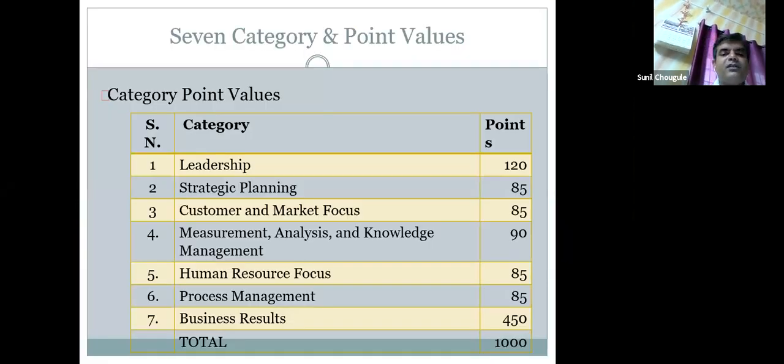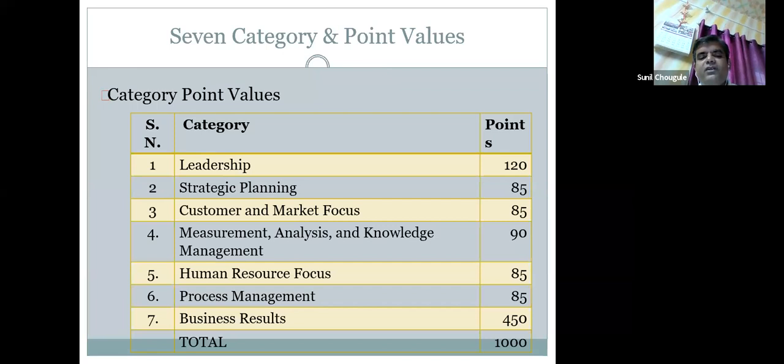So this is what relevant with 7 category and point values: leadership, strategic planning, customer and market focus, measurement, analysis and knowledge management, human resource focus, process management, and business results. All put together, total 1000 points are given.